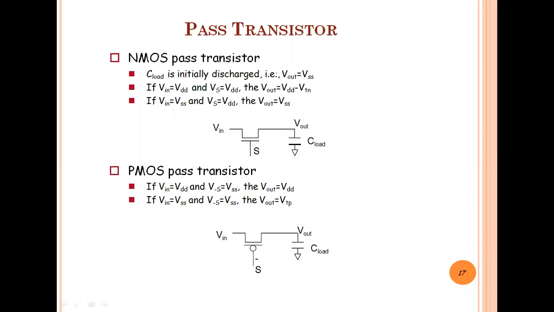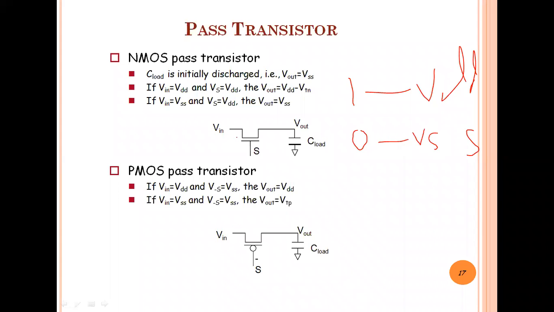So here the output is VDD minus VTN, because we know that in an NMOS type of transistor, when we apply VDD as the input, that is the 1. In terms of 1 and 0, 1 means we are considering VDD, and 0 is VSS, the 0 potential. Suppose we have considered this to be 5 volts.